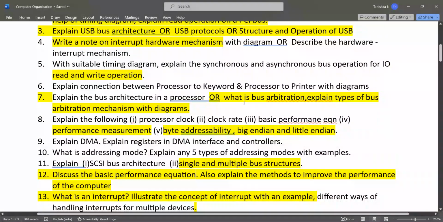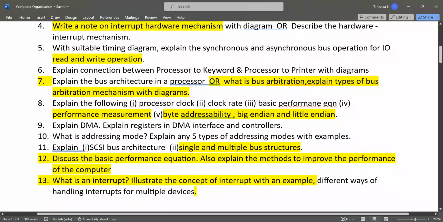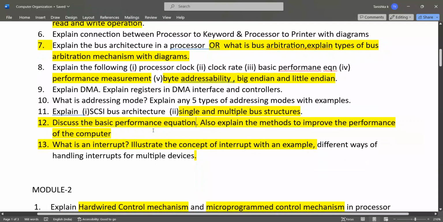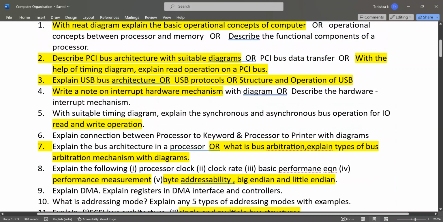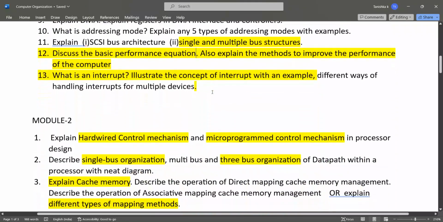Then bus arbitration and types of bus arbitration mechanism with diagrams. Also explain the following terms: byte addressability, big endian and little endian, and performance measurement. Then DMA, single bus and multiple bus architectures. Also the basic performance equation, and explain methods to improve the performance of the computer. And what is an interrupt based questions, here also one question is there, interrupt hardware mechanism. So these are the important questions.